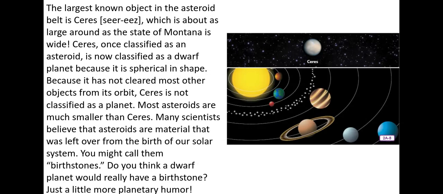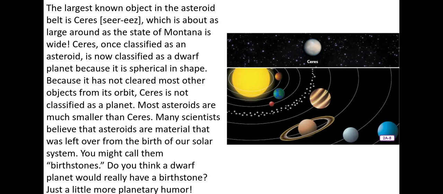The largest known object in the asteroid belt is Ceres, which is about as large around as the state of Montana is wide. Ceres, once classified as an asteroid, is now classified as a dwarf planet because it is spherical in shape. Because it has not cleared most other objects from its orbit, Ceres is not classified as a planet. Most asteroids are much smaller than Ceres. Many scientists believe that asteroids are material that was left over from the birth of our solar system. You might call them birthstones.